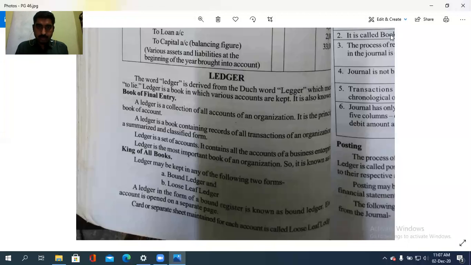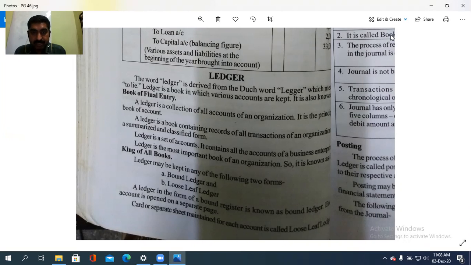So ledger. We see the journal, how to pass the journal, and from the journal, how to transfer it into ledger accounts, which we are going to see in the next couple of classes. The word ledger is derived from the Dutch word legger, which means to lie. That is, to lie; the word ledger comes from that Dutch word.